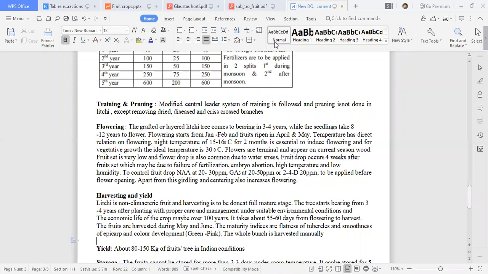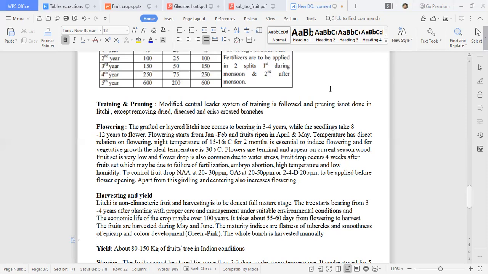Temperature has a direct relation to flowering. A night temperature of 15 to 16 degrees centigrade for 2 months is essential to induce flowering. That is before flowering, before January, so in November and December, there should be a temperature range of around 15 to 16 degrees. That is a lower temperature for 2 months, which is its dormancy period or baking period.